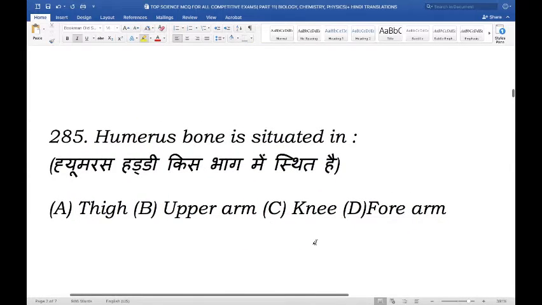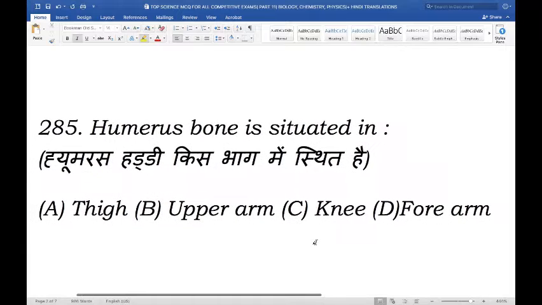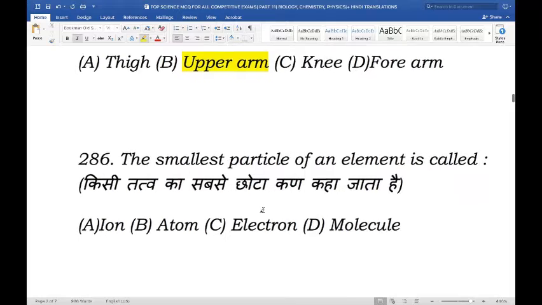Humerus bone is situated in. So where's the humerus bone situated in? Is it in the thigh, upper arm, knee, or forearm? Now, the humerus bone is located in the upper arm. Humerus is also known as the upper arm bone, and it is the long bone that runs down from the shoulder or the scapula, which is also known as the shoulder blade, all the way to the elbow.